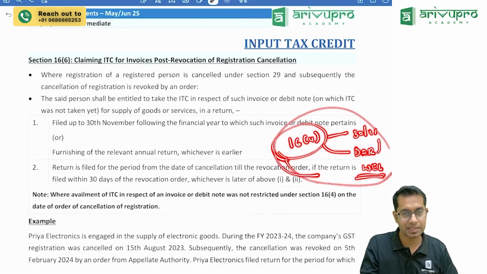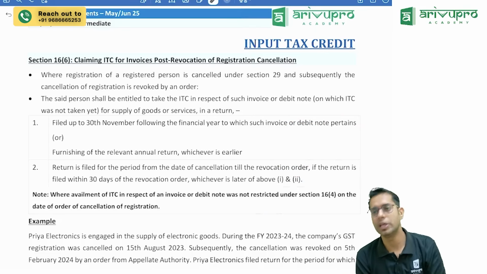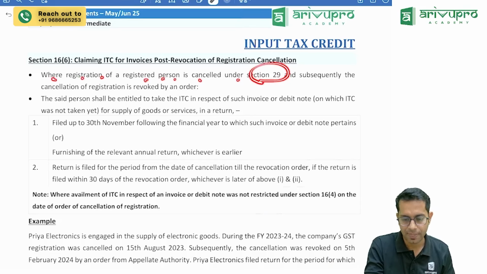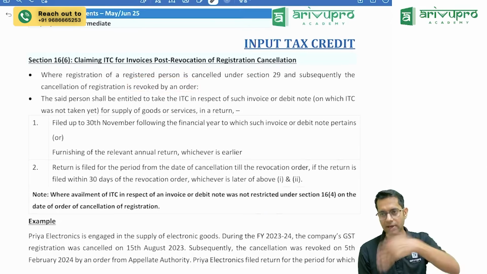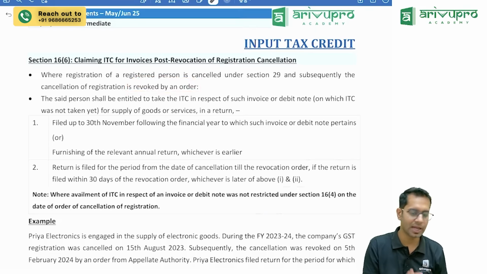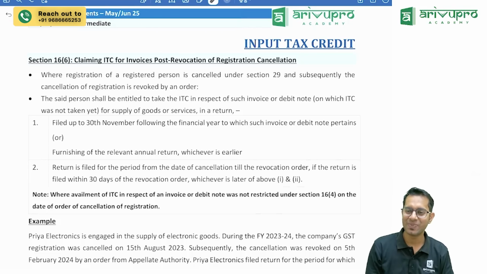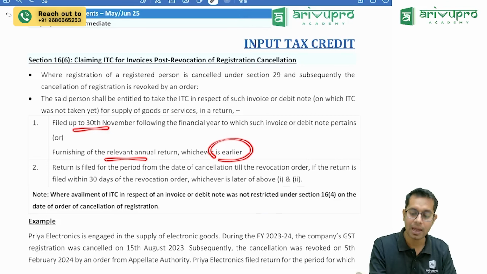Now this date will not be considered if your registration has been cancelled by the officer and later he is revoking it back. So where the registration of a registered person is cancelled under section 29 and subsequently it is revoked by an order. First he has cancelled, and now he is giving it back. He is telling, I'm sorry, I cancelled it. Now in such cases, what will be the last date for taking input tax credit, sir?